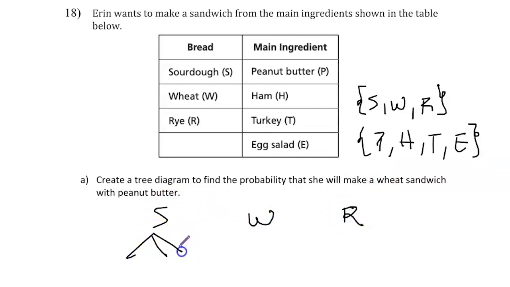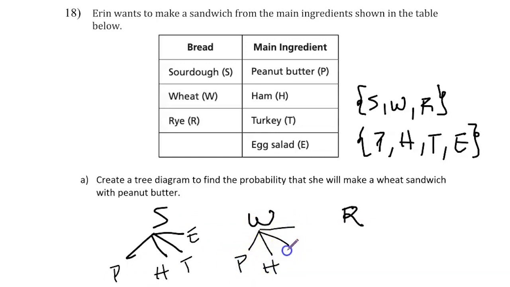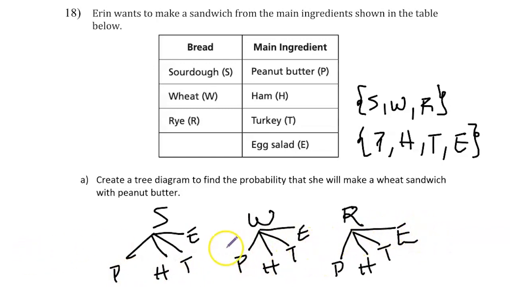All right, we have 4 different main ingredients we can put on it. We have peanut butter, ham, turkey, egg salad. So if we choose wheat, we have 4 different options we can put on it as well. Peanut butter, ham, turkey, egg salad. If we chose rye, we have 4 options as well. Peanut butter, ham, turkey, egg salad. So these are all the outcomes we could possibly get. So how many outcomes do we have? We have 12 possible outcomes.